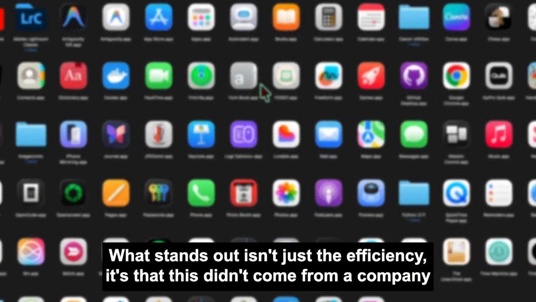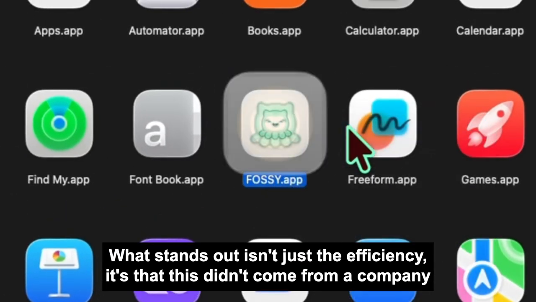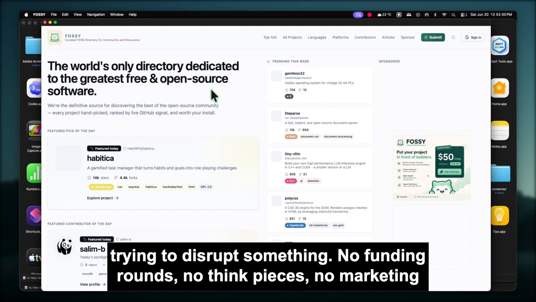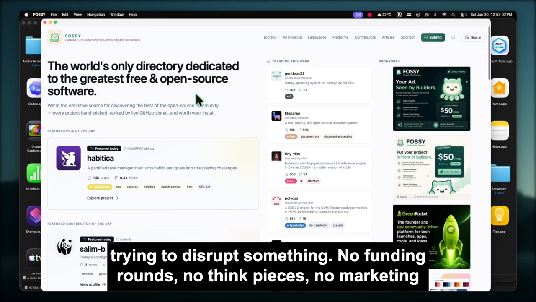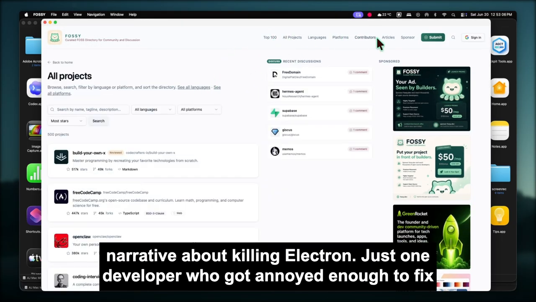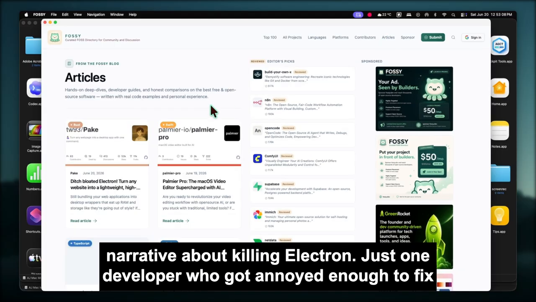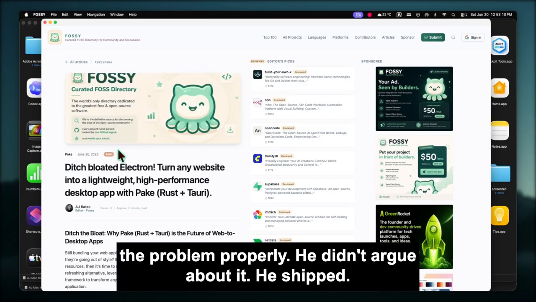What stands out isn't just the efficiency, it's that this didn't come from a company trying to disrupt something. No funding rounds, no think pieces, no marketing narrative about killing Electron. Just one developer who got annoyed enough to fix the problem properly. He didn't argue about it.